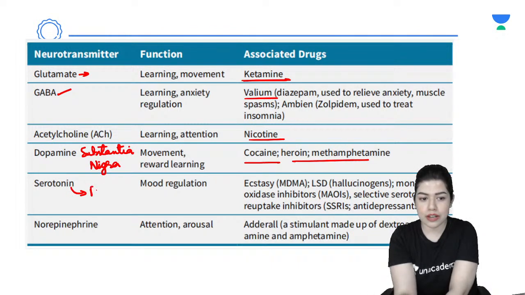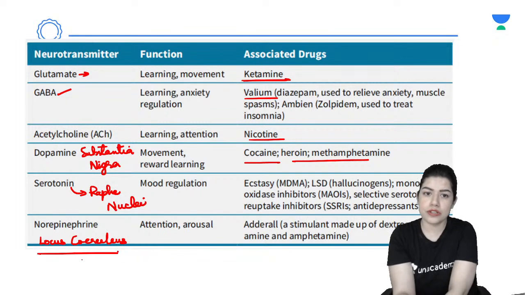For serotonin, there is raphe nuclei in the brain stem. And there is locus coeruleus, again in the brain stem, for norepinephrine. Please remember these. Questions come on this. Yes, with that we're actually done.